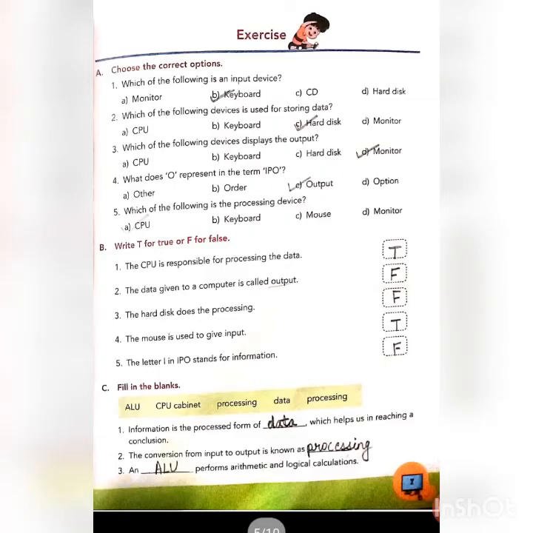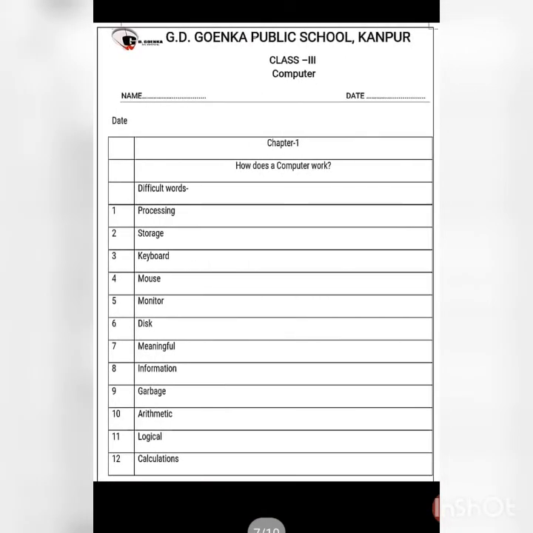Next we have number 4, the letter P in IPO stands for process. Number 5, a hard disk is present inside the CPU cabinet. Okay, we'll not write just CPU, we'll write it as CPU cabinet. Now we are done with the exercises. I hope you all have finished the difficult words also in your notebook.